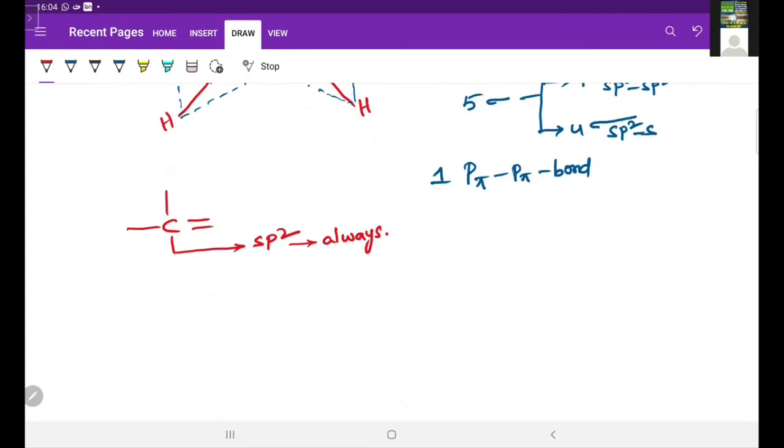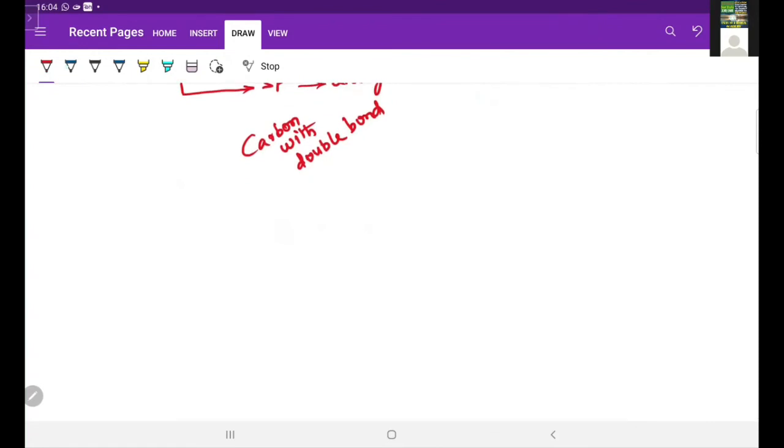So carbon with double bond is always sp2 hybridization. Okay. So this is formation of sp2 molecule.